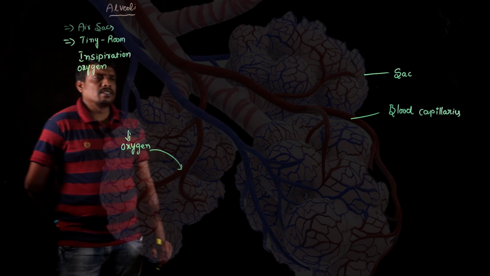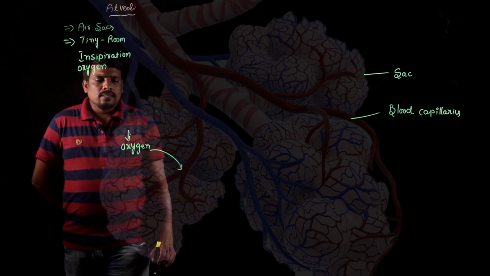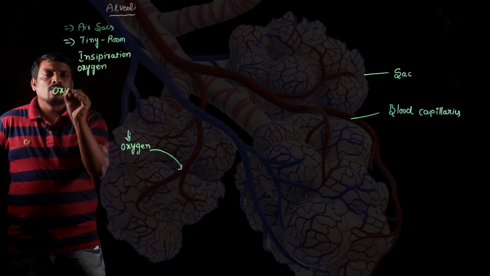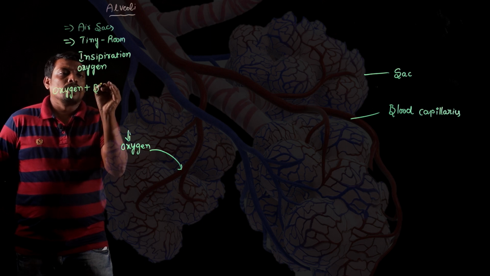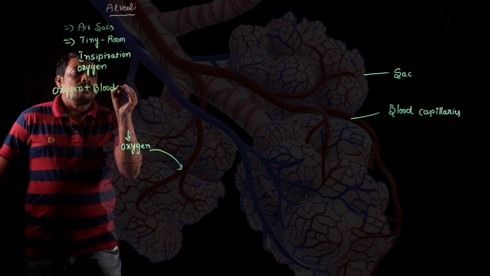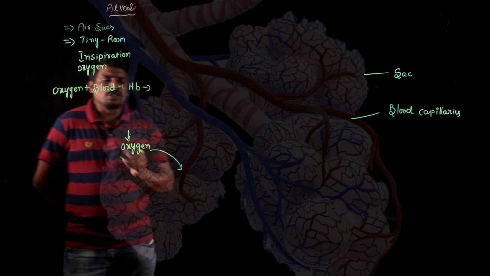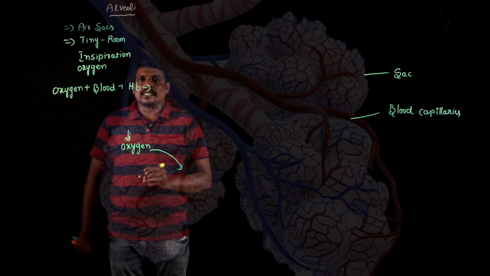The blood in the capillary receives this oxygen. As you know, blood contains hemoglobin, which helps in the transportation of gases from one place to another.